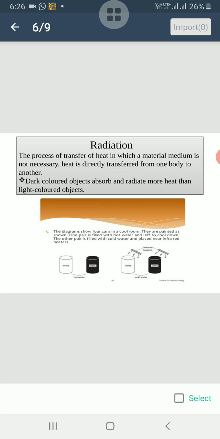There is another method by which heat reaches you. This is known as radiation, and the energy so transferred is known as radiant energy. It doesn't need a medium to get transferred from the hot body to the cold body. Radiation can take place whether a medium is present or not. The heat from the sun reaches us through millions of miles of empty space by radiations only.